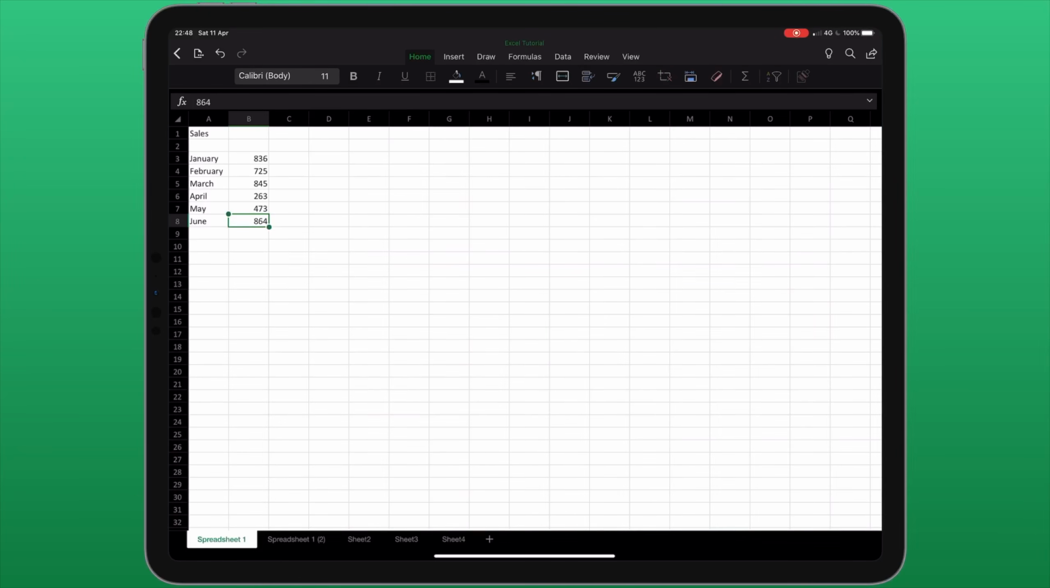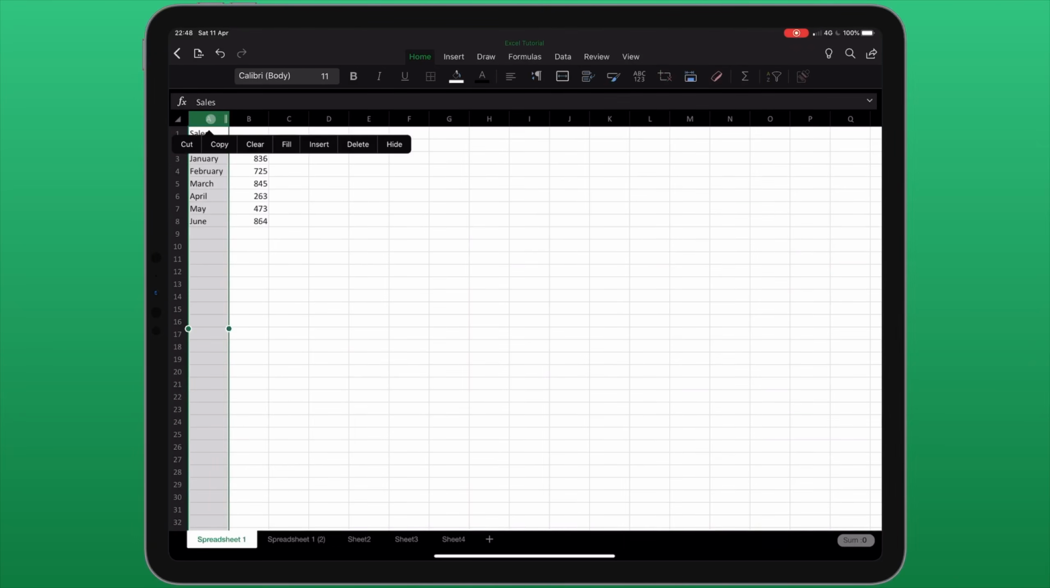If you'd like to resize a column or a row, this is really simple to do. Along the top you can see A, B, C, D, E, F, G, etc. If I tap on one of these letters, it selects an entire column. And towards the right of the letter you can see 2 lines. If I click, hold and drag, I can make the column wider or narrower.